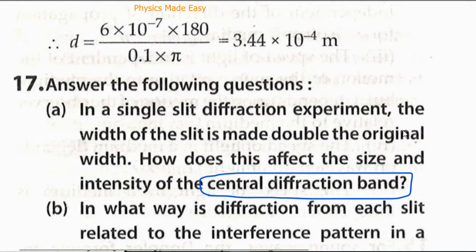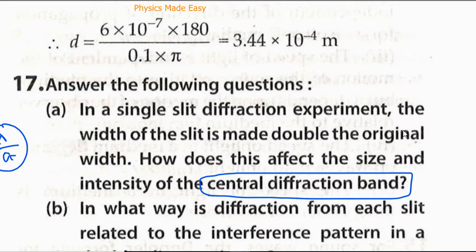So in this case, how does this affect the size and intensity? Now the size, the width of central maxima, I have already said this is 2 lambda by a. The larger the width of the slit, the sharper will be the central maxima.